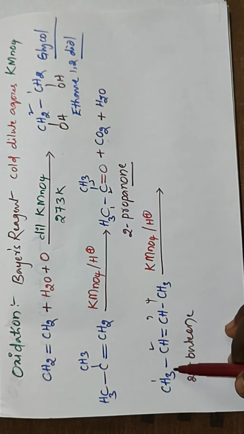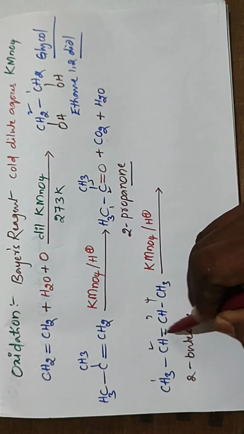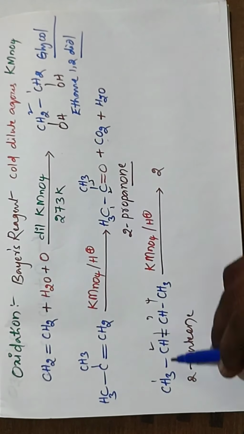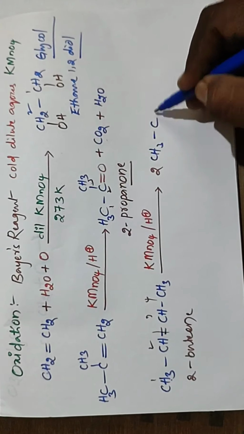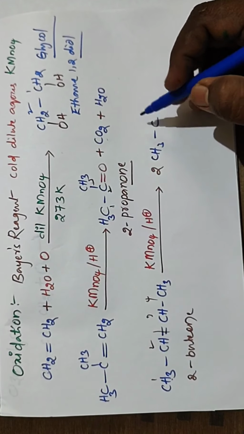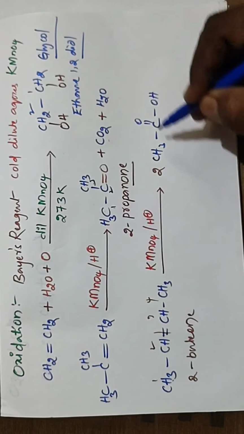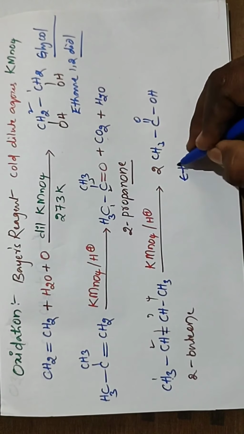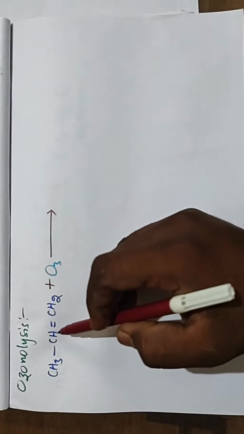2-butene reacts with KMnO4 under the acidic condition. By the breaking of this bond, we get 2 moles of CH3C double bond OH, 2 moles of carboxylic acid. 2 moles of the carboxylic acid, or ethanoic acid, is the product. Now ozonolysis: ozonolysis takes place on alkene.